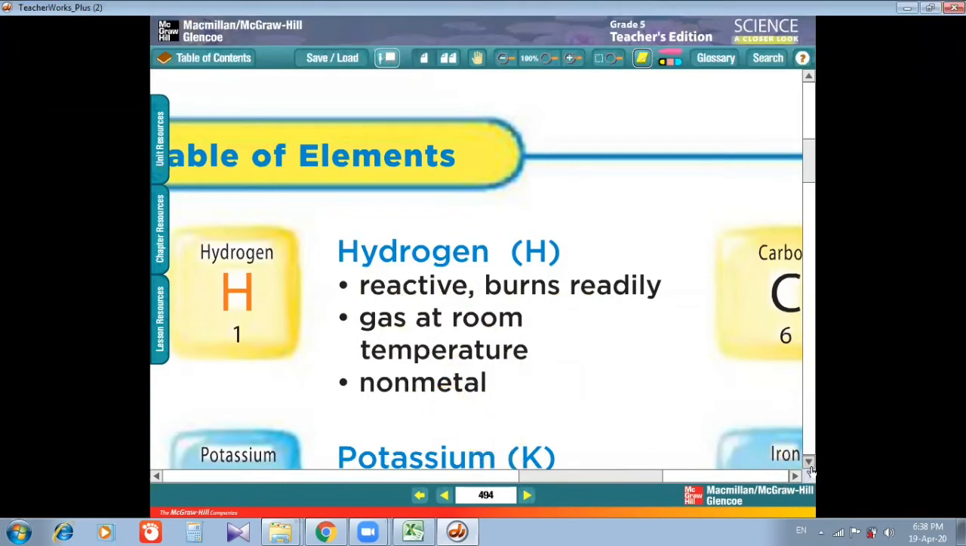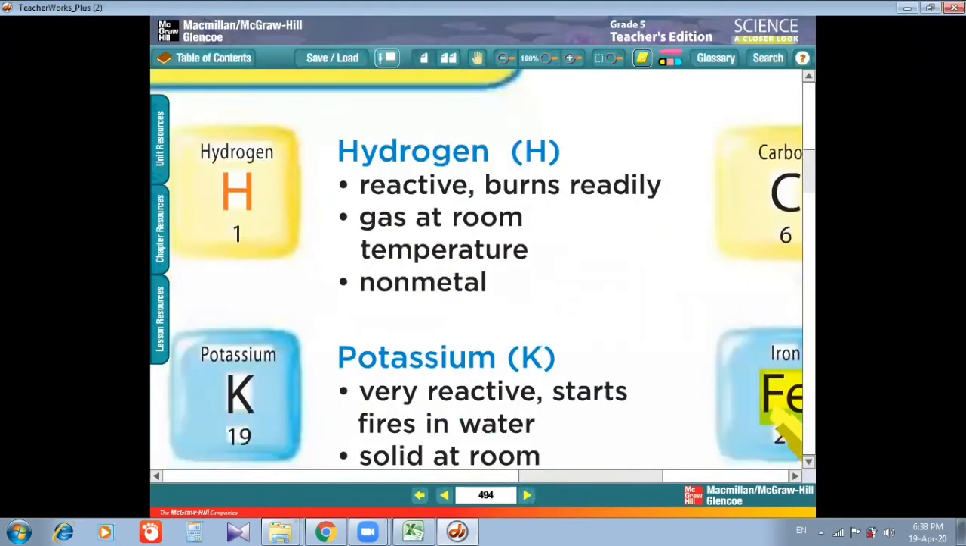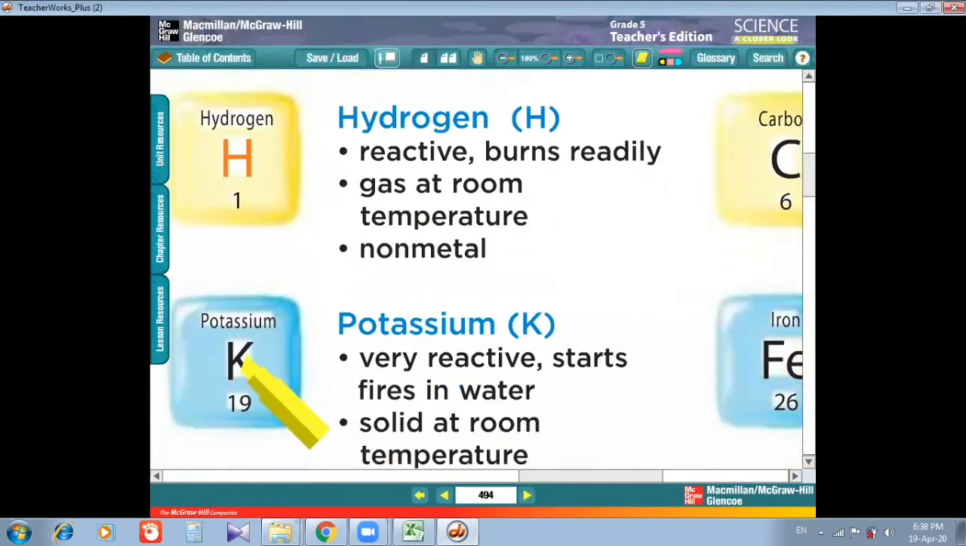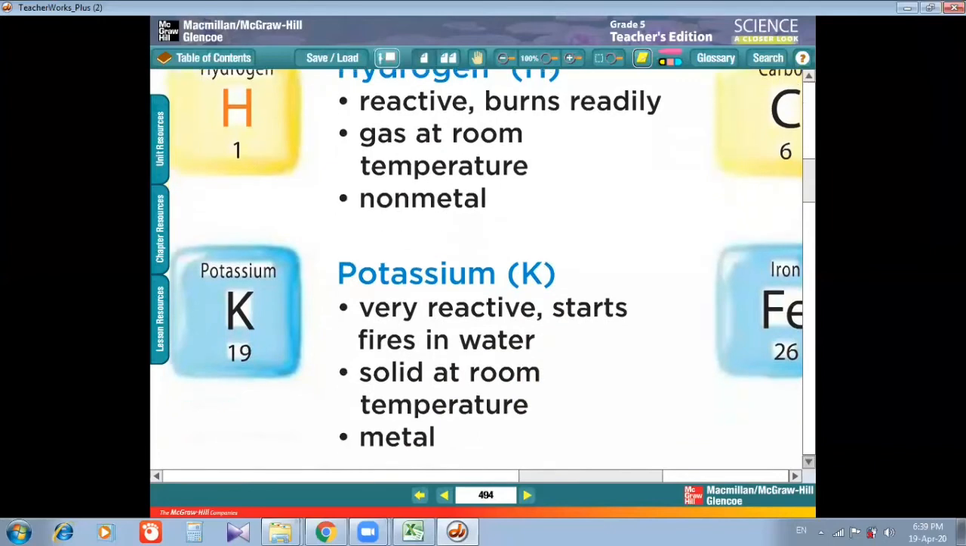Then we have potassium, K. We are not using P, it means we are using its Latin name. Potassium is symbolized as K, capital K, and its atomic number is 19. Atomic number 19 means the number of protons is 19. It is very reactive. It starts a fire in water. It is solid at room temperature, and it is a metal.